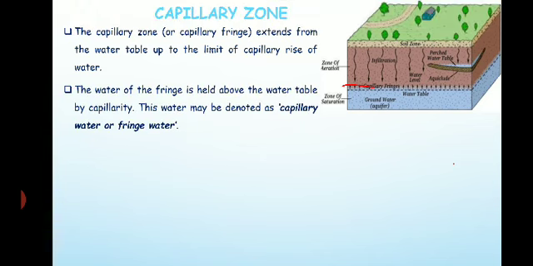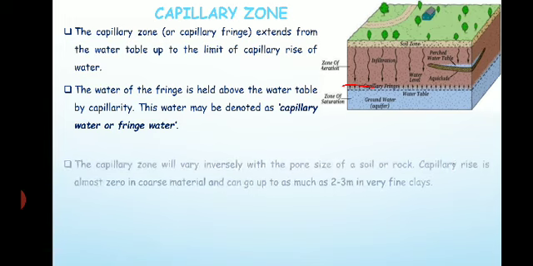Next, the water of the capillary fringe is held above the water table by capillarity. Capillarity is the action. Because of the capillarity action, the water of the fringe that is held above the water table may be denoted as capillary water, or it is also called the fringe water. It is present in the capillary zone. So this water is called the capillary water or the fringe water.